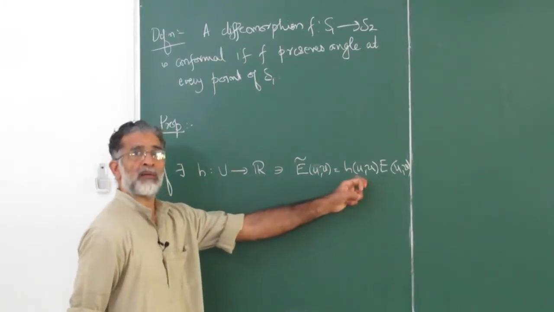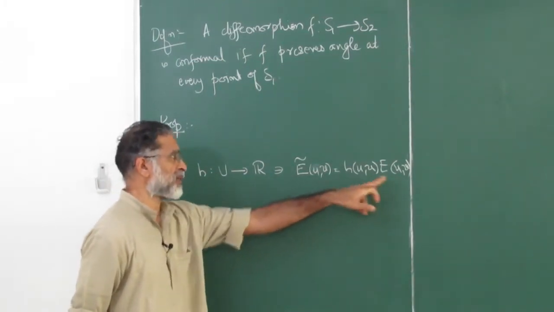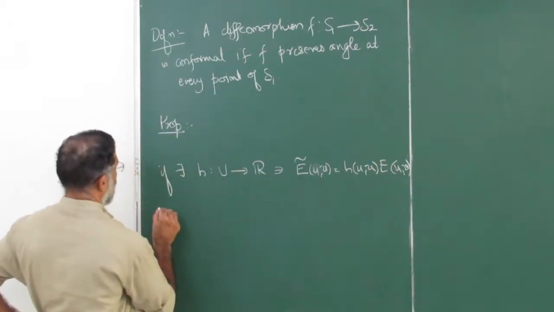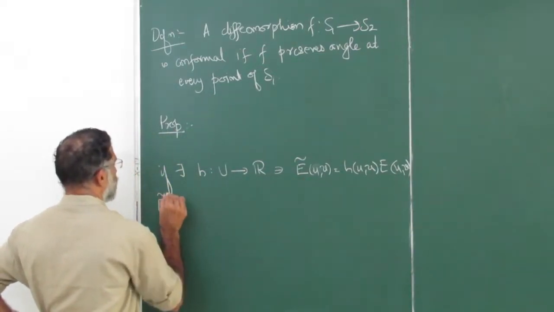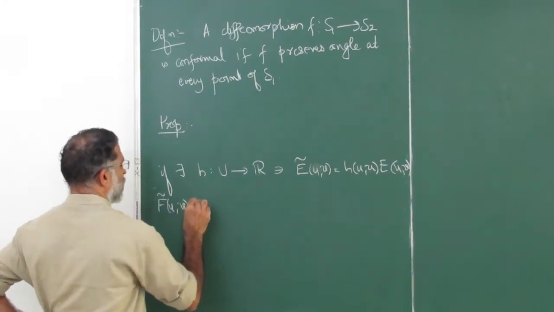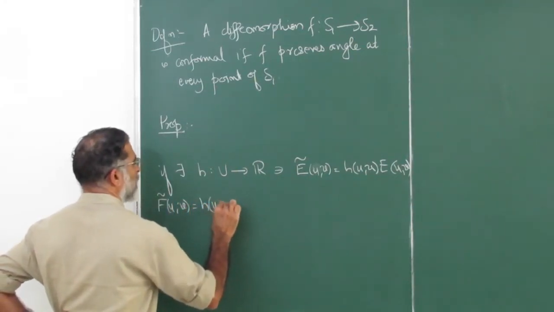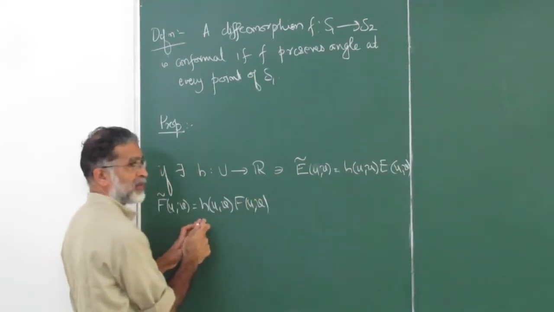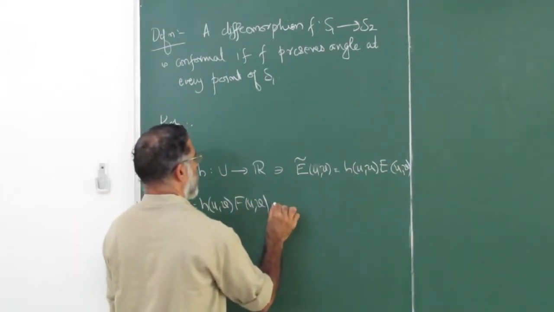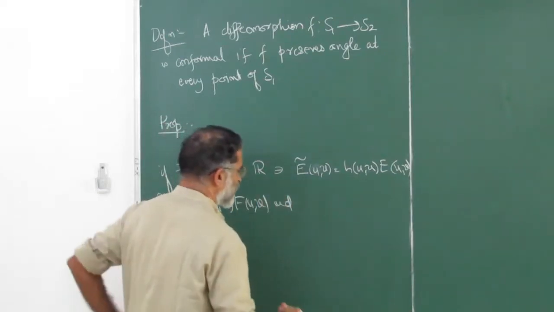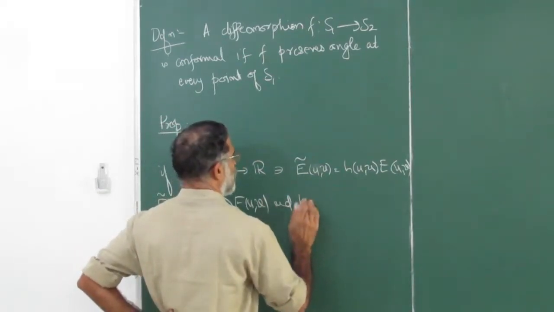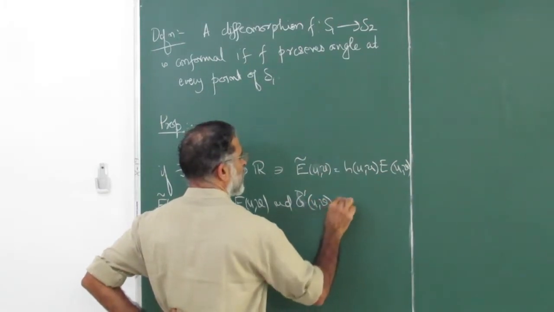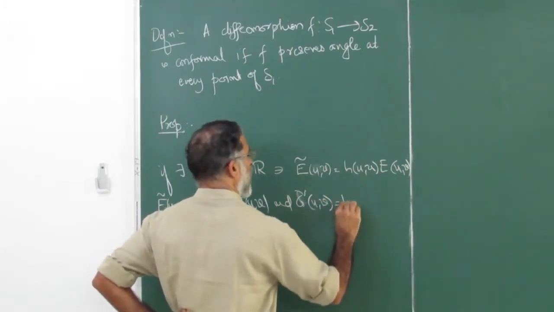Same number. This is a real number. This is also a real number. Okay. Then F tilde at any point UV is equal to H UV times F UV. Same H. That's the important thing. And otherwise, anyway, you can always find that. That is not the issue. And G tilde at any point UV is equal to H UV